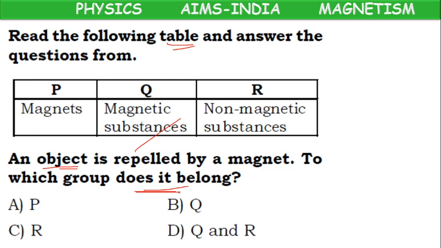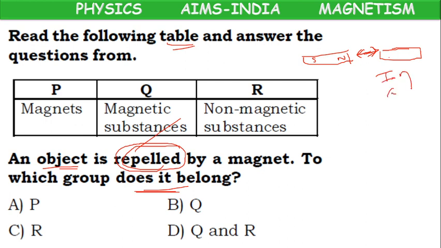To which group does it belong? Here the question is, we have taken an object that is repelled by a magnet. If you take a magnet with north and south pole, and keep any other object, what is happening to them? They are repelling with each other. If you bring any iron, cobalt or nickel, these are all objects attracted by a magnet. But the object which we have taken is getting repelled.